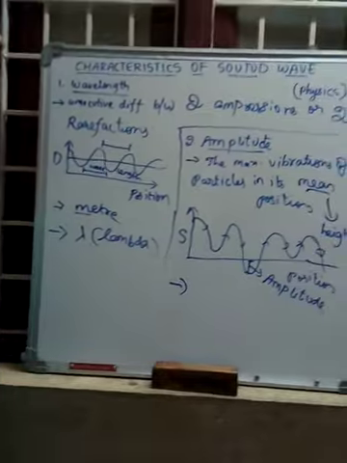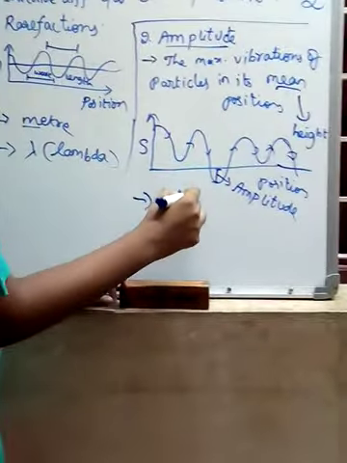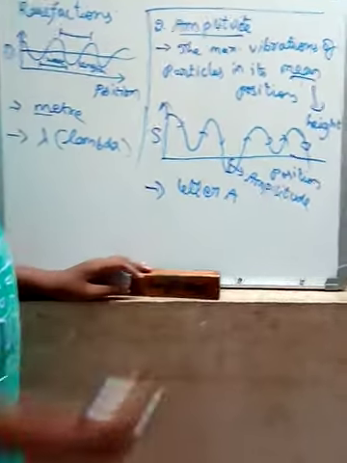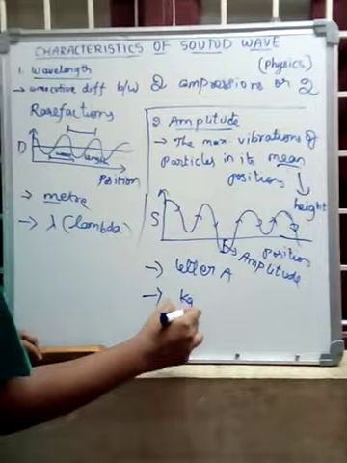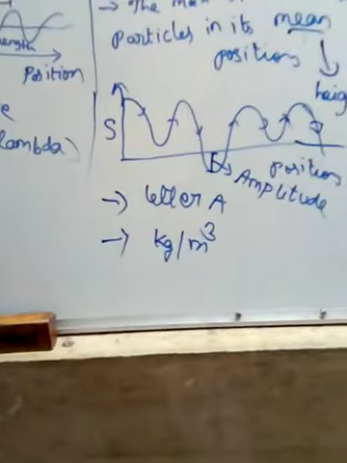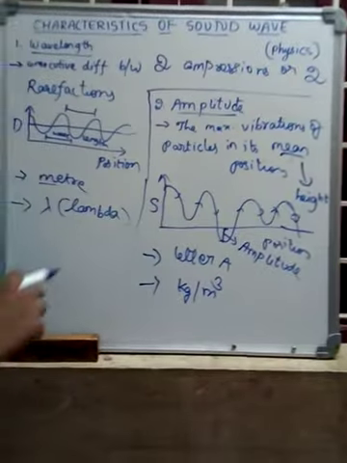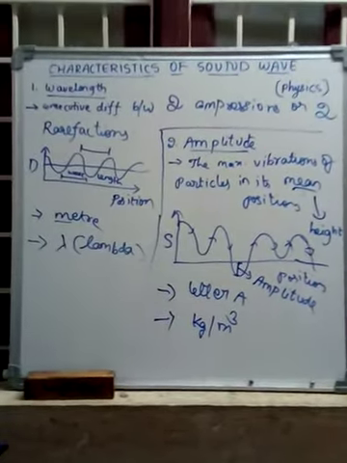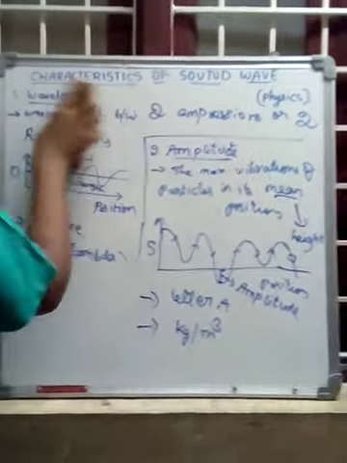Amplitude is generally represented by the letter A. When the amplitude is in the density form, its units are kg per meter cube. This is about amplitude. Now let's discuss time period.